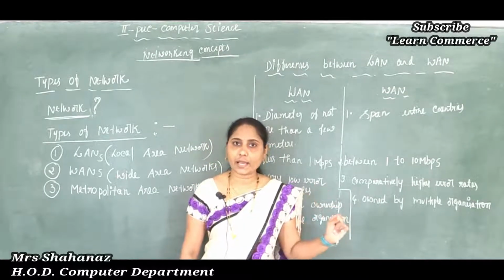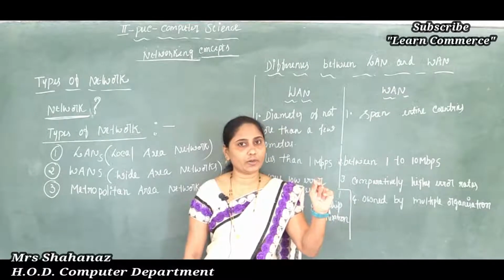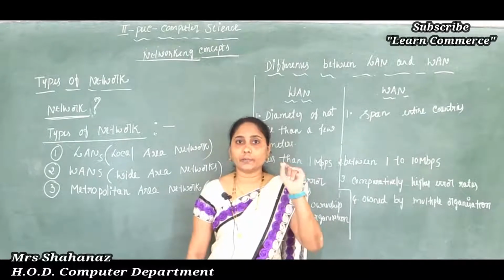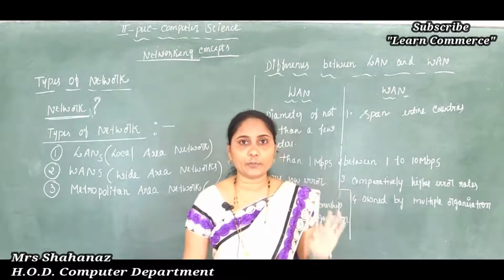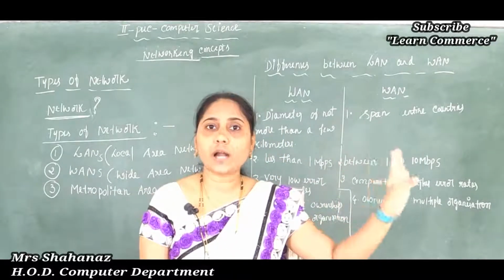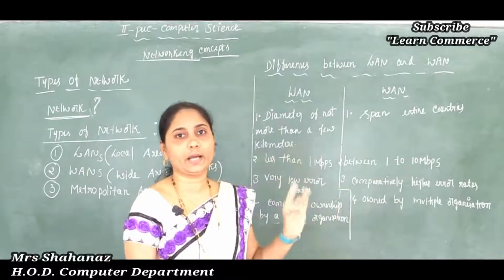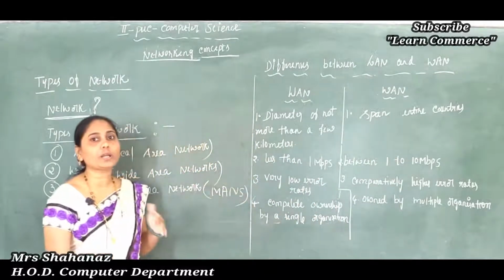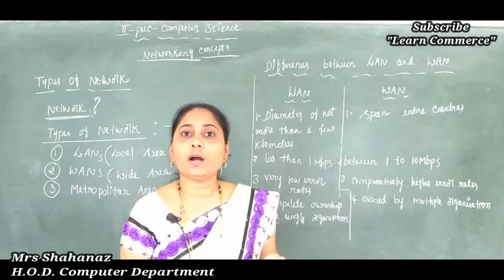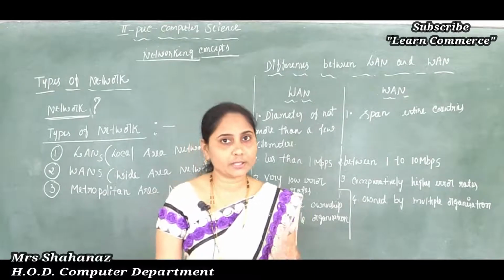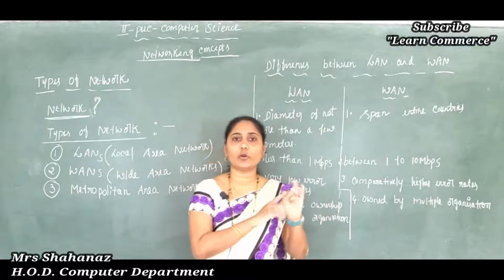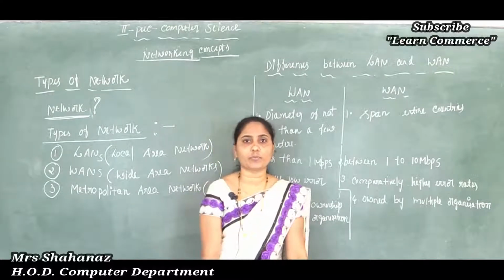So the definition of the network is that the computers are autonomous. Whatever computers are used in the network, it is not possible for one to start, stop or control another. They work independently. Such computers are used in the network, and it is not possible for one to start, stop or control another. So this is the meaning of networking.